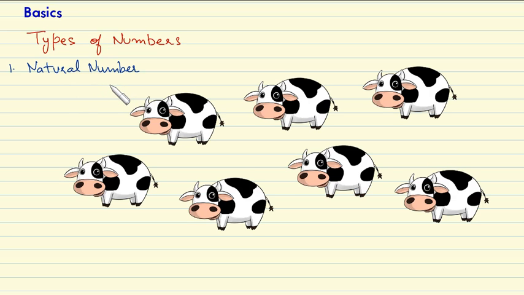Students, to give you a feel of natural number, I have invited some cows on my screen, as you can see. Now I have added a few cows over here. I need you to count these cows. You can pause the video and count how many cows there are. So let's count it. This is cow number 1, and 2, 3, 4, 5, 6 and 7. There are a total of 7 cows on my screen.